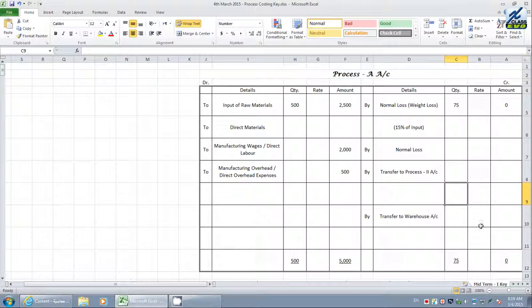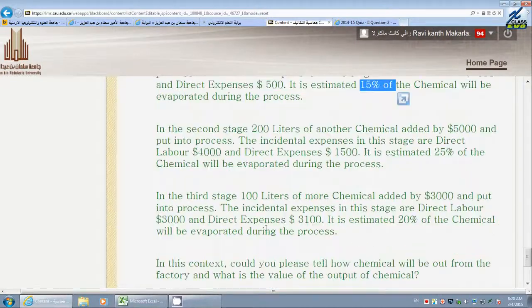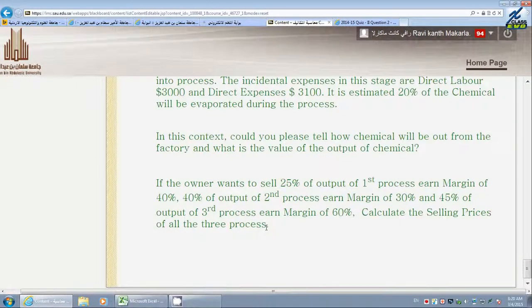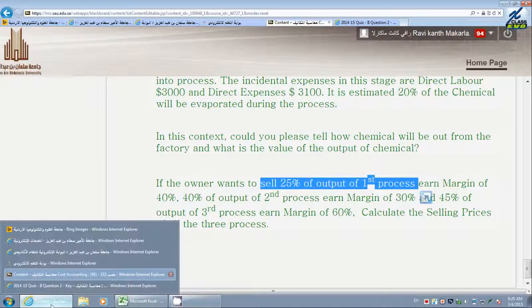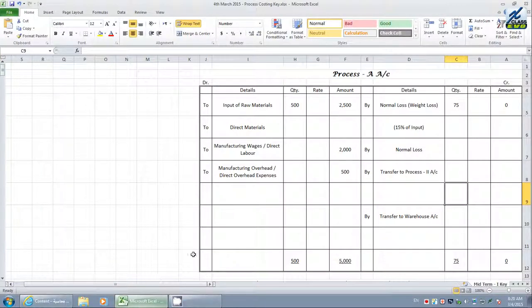Next, the question speaks about how much is to sell, how much quantum is to sell and how much is to transfer to the next process. This is very, very important. At the bottom, they have very clearly specified: if the owner wants to sell 25% of the output of the first process, how much does he want to sell? Sell is 25%.